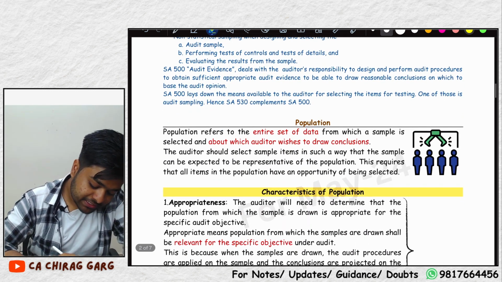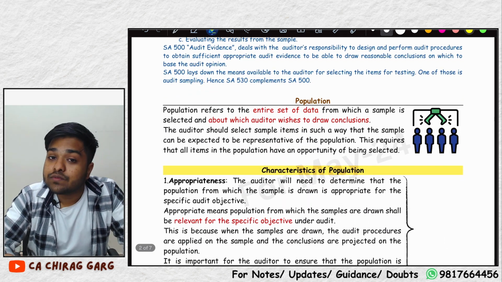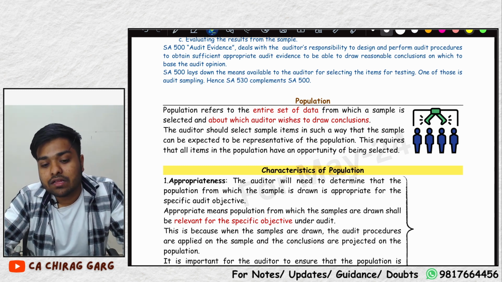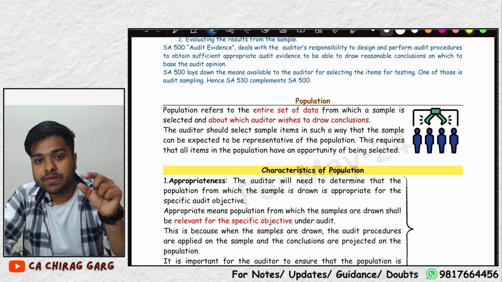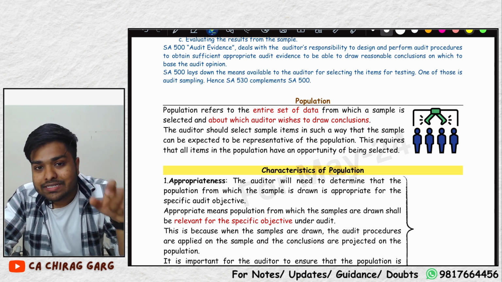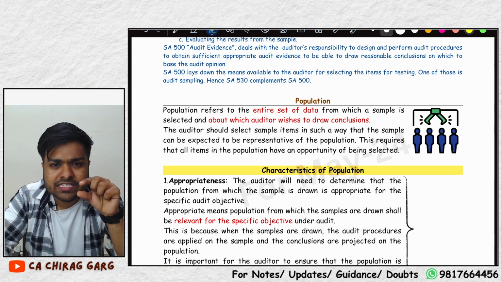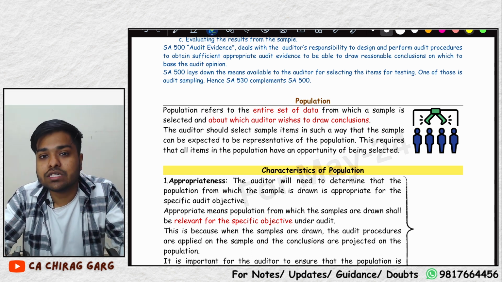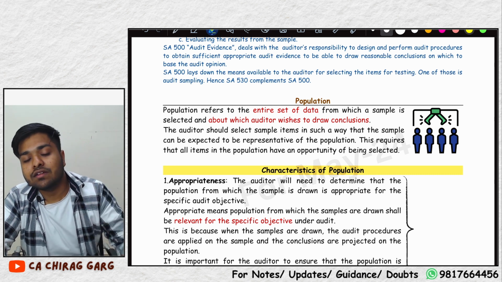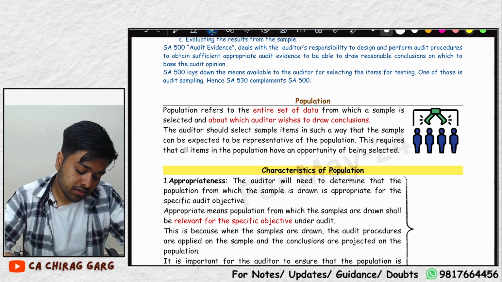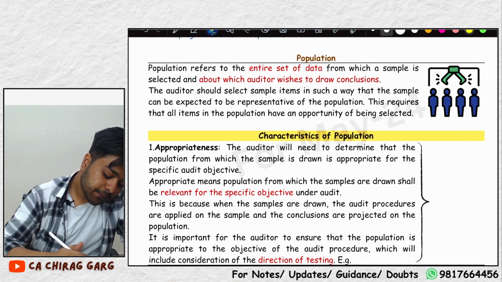And what is a sample, sir? The units which we have selected are called a sample. There were 1,000 pieces of rice. We selected 10 pieces of rice. So those 10 pieces are a sample. Each rice piece is a sampling unit, and the 1,000 pieces of rice are called the population. Okay. So what is population, sir?